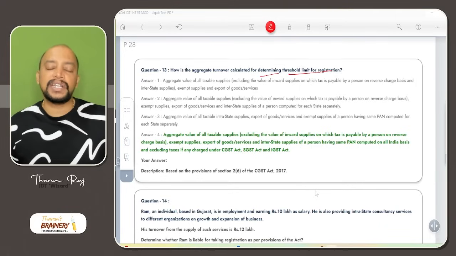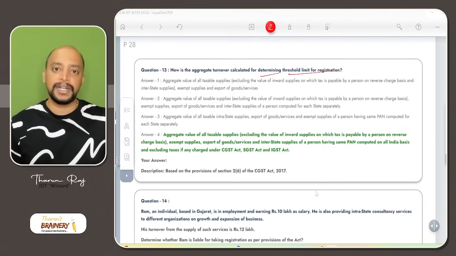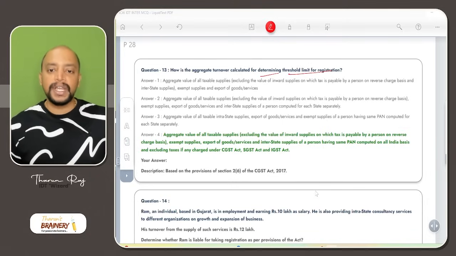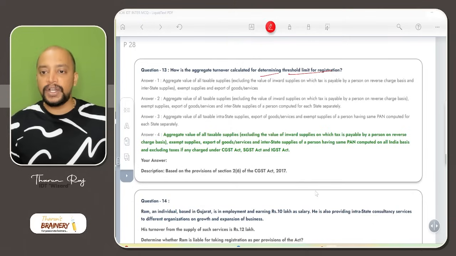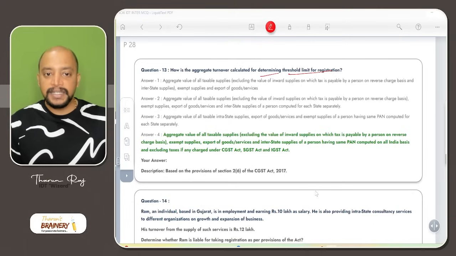So usually aggregate turnover will include what? Taxable supplies, exempted supplies, non-taxable supplies, zero rated supplies, but it will exclude inward supplies on which GST is payable under RCM. Aggregate turnover includes aggregate value of taxable supplies. No, it includes even exempted supplies also, excluding the value of inward supplies and exempted supplies and export of goods or services. So this is correct, but GST is also excluded from the meaning of aggregate turnover. So that's why this is wrong.